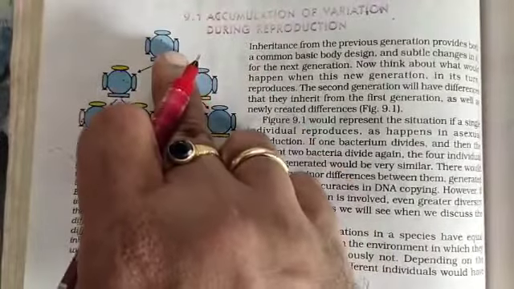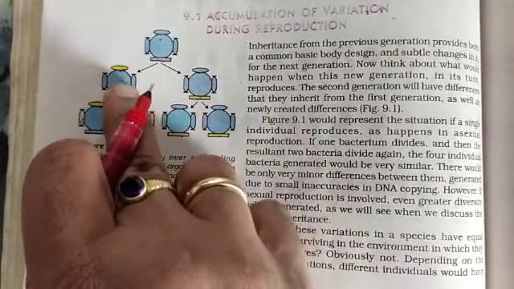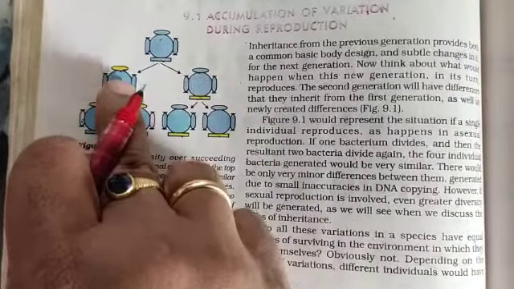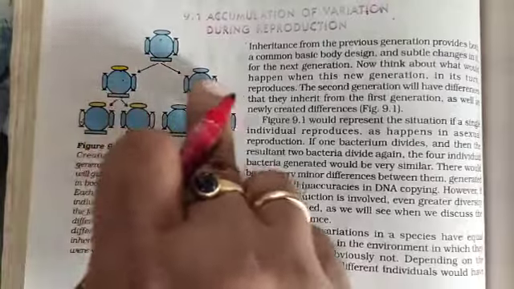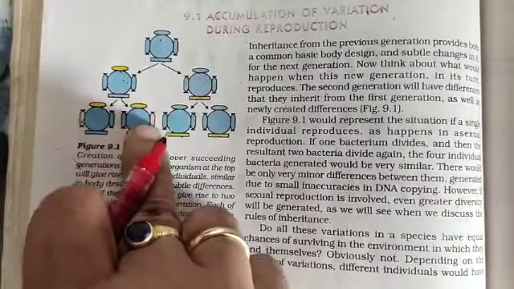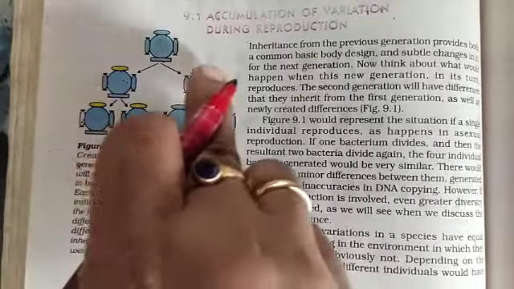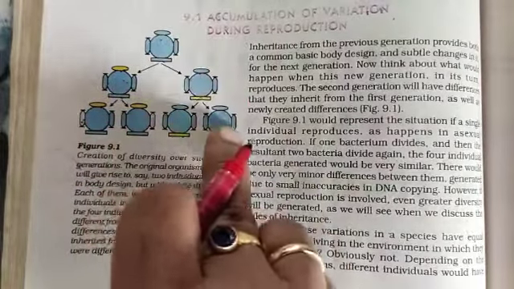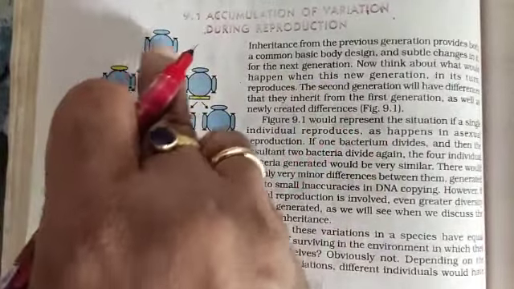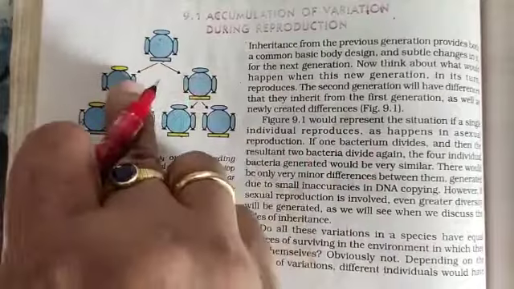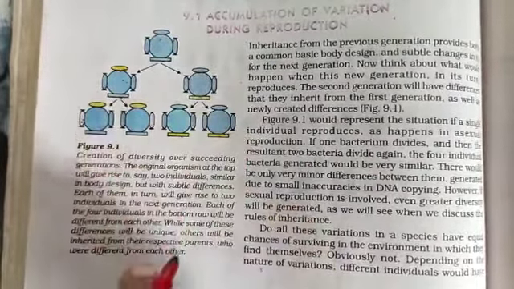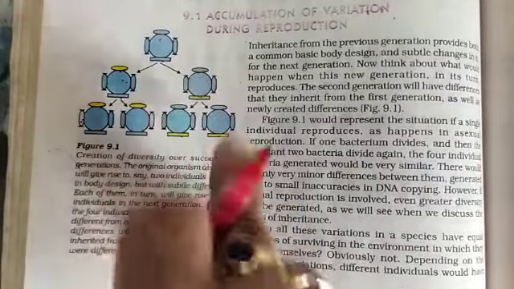Here only one parent is involved. In the next generation it gives rise to two individuals, two offsprings, and when each of these two offsprings becomes a parent organism, each gives rise to two other offsprings. So it keeps on multiplying in each generation, because in the first generation there are only two offsprings, and in the second generation now there are four offsprings. Like that it keeps on multiplying and increases the population.